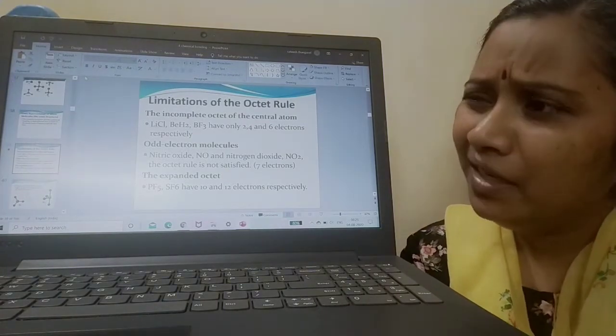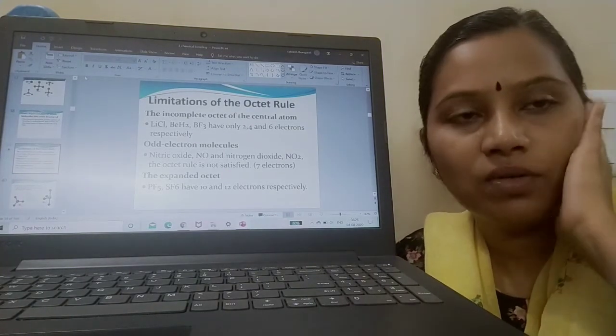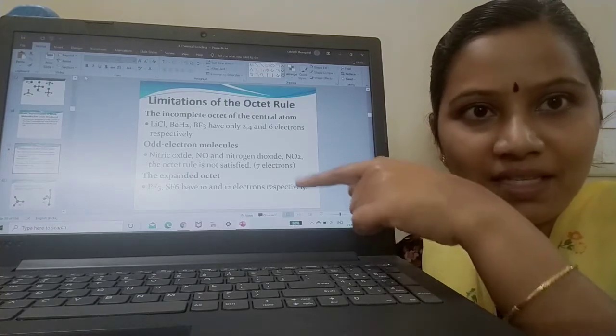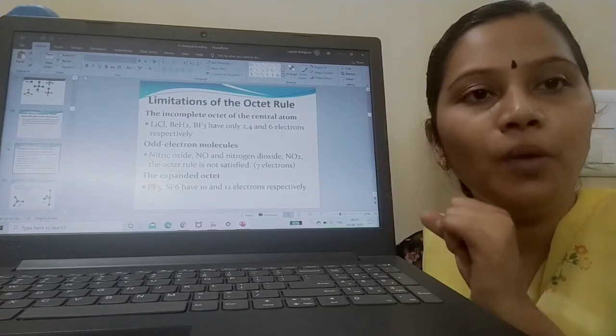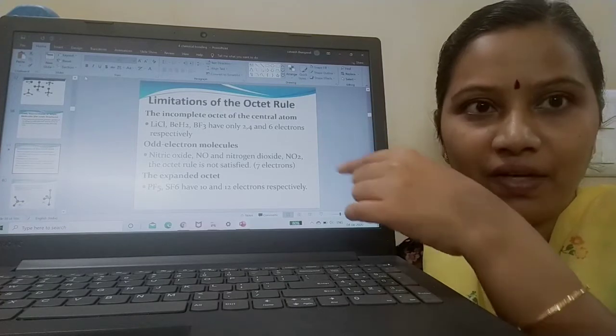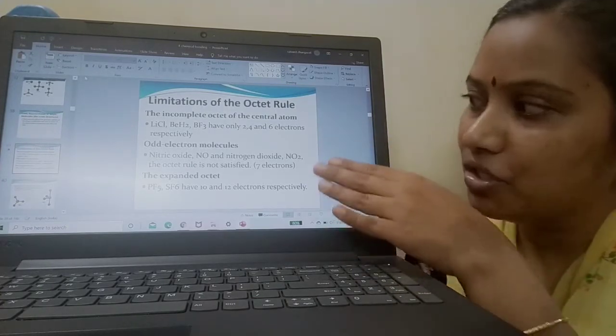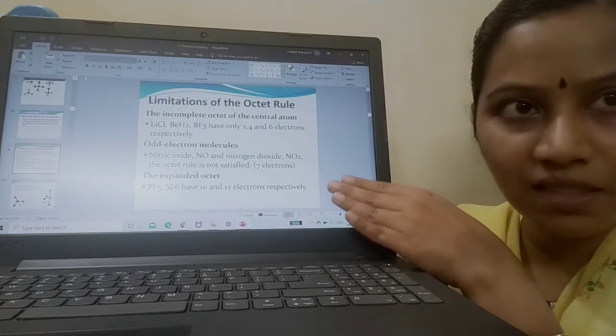Now we have been discussing the octet rule. There are some limitations in the octet rule. What are they? You might have seen in the slide on the formation of the oxygen molecule, where we found it was not matching the octet configuration. The reason I am going to explain here.